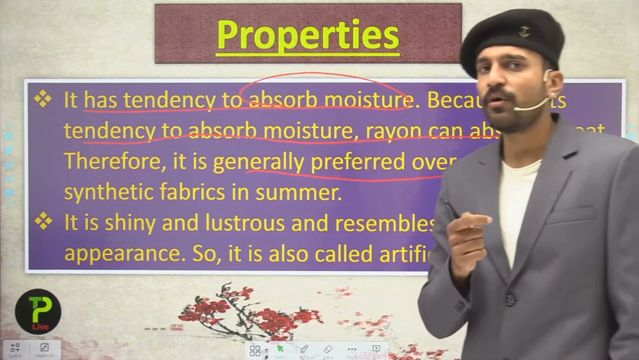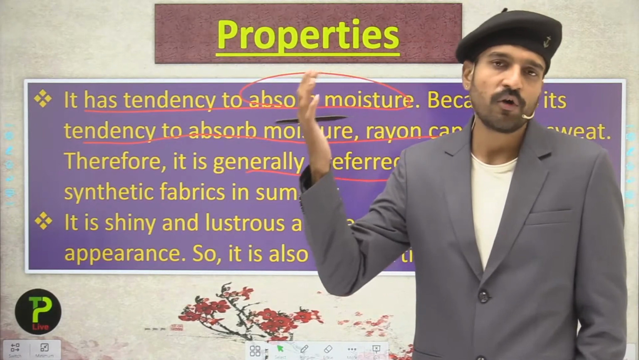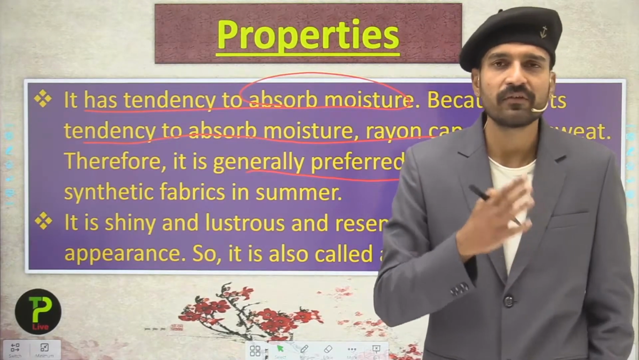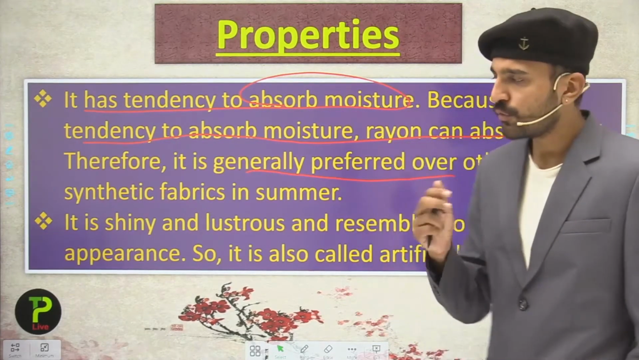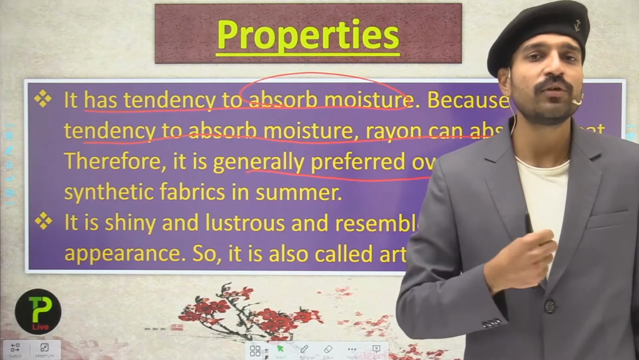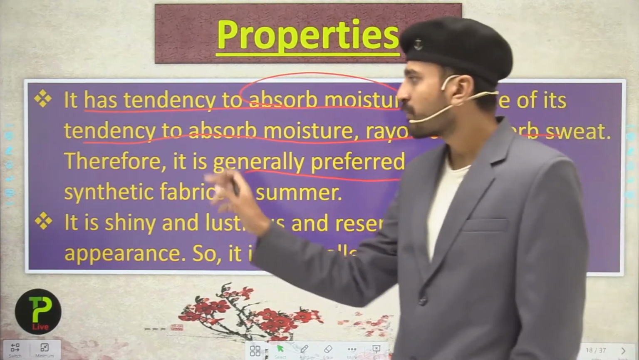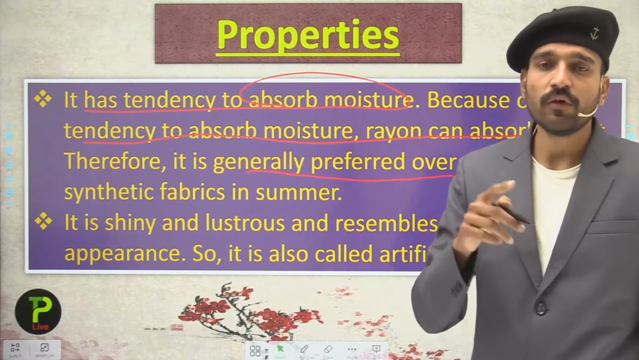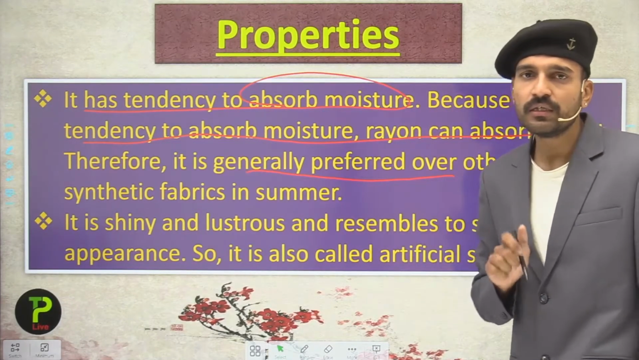So students, the disadvantages of the synthetic fibers that do not absorb sweat like cotton fabrics do, we are going to study in the upcoming lectures. Here, rayon is a fiber that absorbs sweat, not just like cotton but to some extent. Just remember this point, students: we can prefer rayon fabrics over synthetic fibers while wearing in the summers because of its ability to absorb moisture.